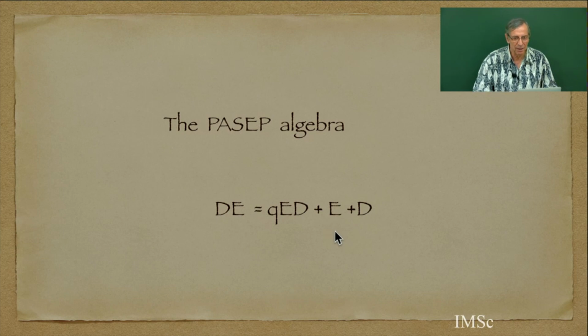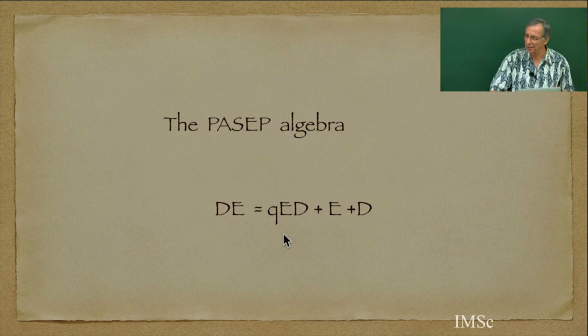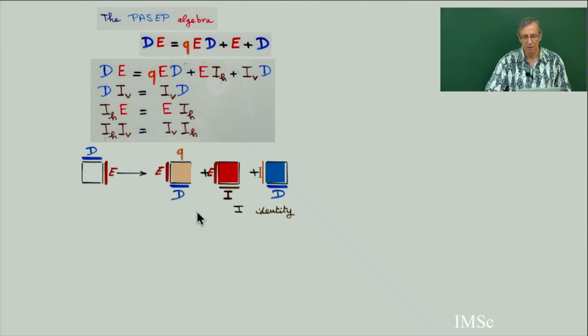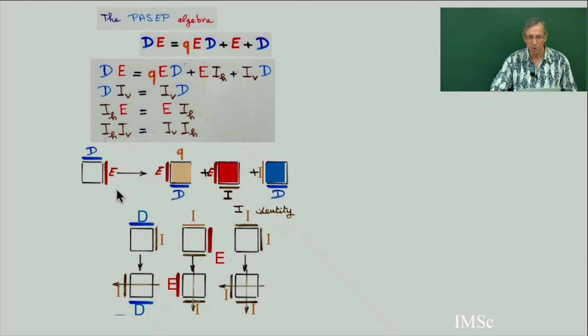So we have seen many times in chapter 1, chapter 2, the PASEP algebra. And we associate with this quadratic algebra some complete Q-tableau. So I just remind you the PASEP algebra: this is a homogenization of the quadratic algebra with 4 operators, vertical identity and horizontal identity. And then this is the planarization. This is a rewriting rule.